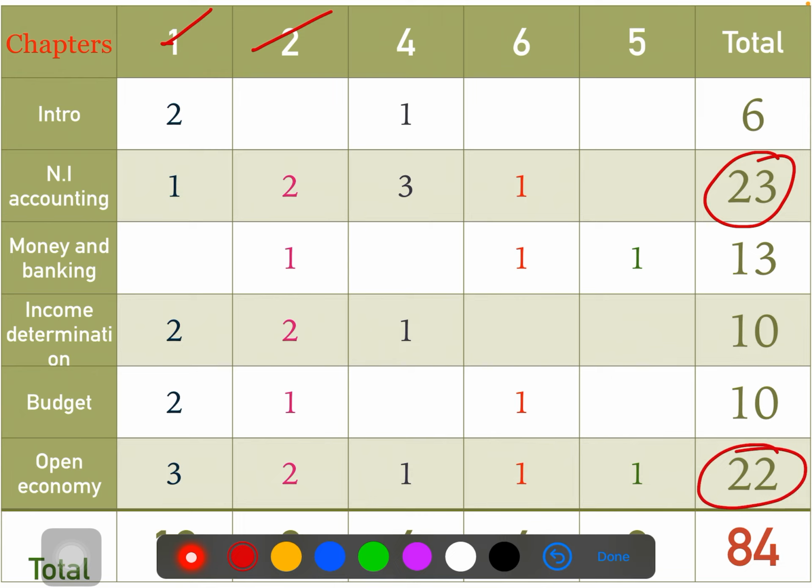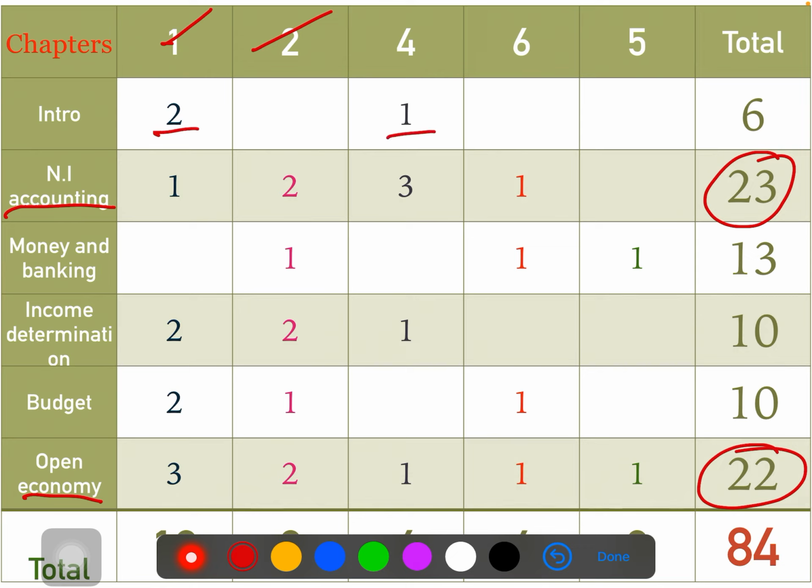So both chapters you have to cover compulsorily. Microeconomics, the second chapter, consumer behavior; macroeconomics, national income accounting and the last chapter, open economy. The easiest chapter is the introduction chapter. You have 2 questions for 1 mark and 1 question which is easier.